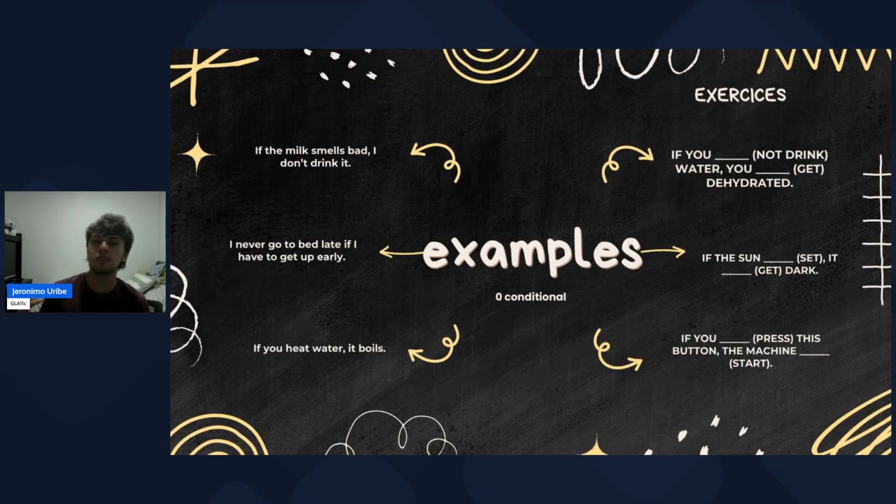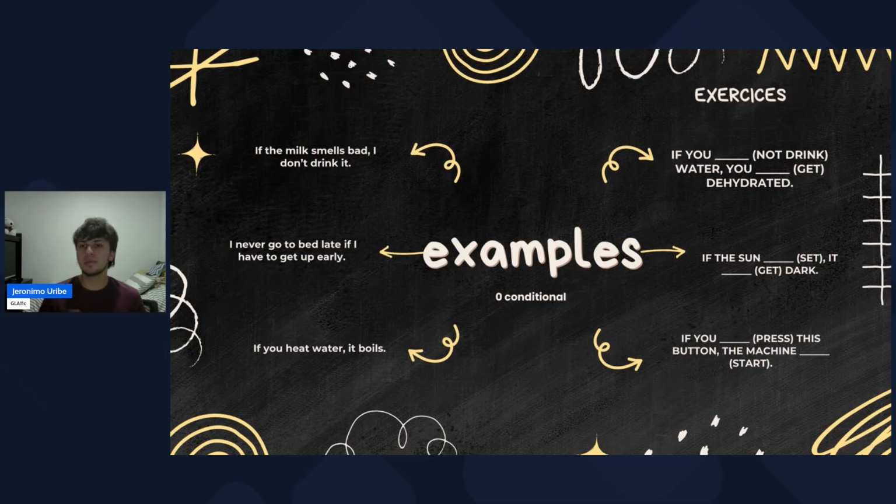And here are some examples. If you don't drink water, you get dehydrated. If the sun sets, it gets dark. If you press this button, the machine starts. I'm going to give you some seconds to see the answer. Okay, so the answer is: if you don't drink water, you get dehydrated.